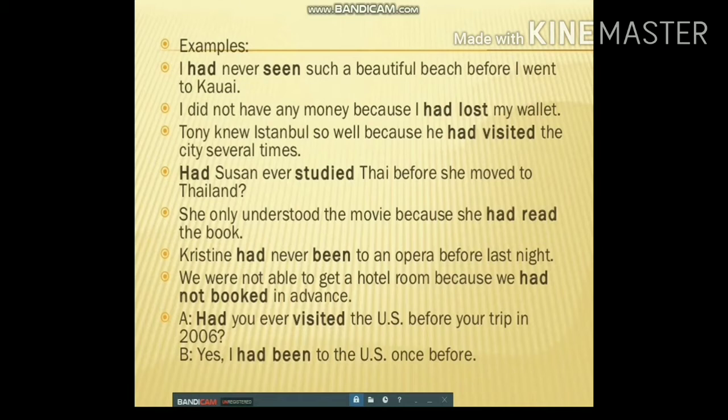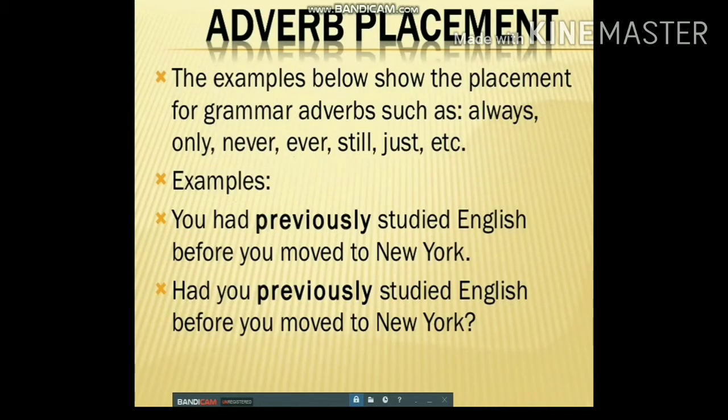Christine had never been to an opera before last night. We were not able to get a hotel room because we had not booked in advance. Had you ever visited the US before your trip in 2006? A question by A. And the answer again in the past perfect tense: yes, I had been to the US once before. Now, adverb placement in past perfect tense.